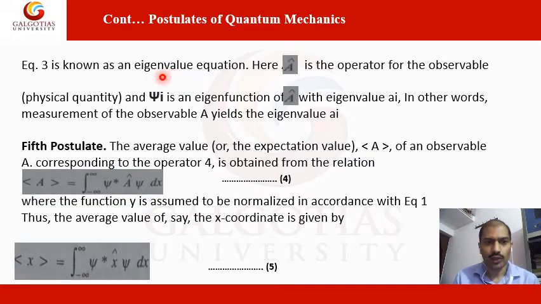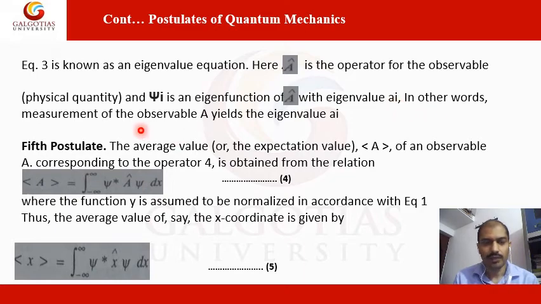So equation 3 is also known as the eigen equation, which we just saw. Here operator A is the operator for the observable physical quantity, and psi i is an eigenfunction of operator A with eigenvalue a_i.